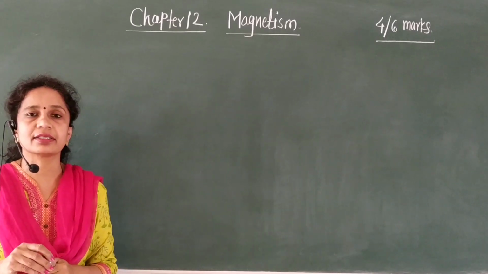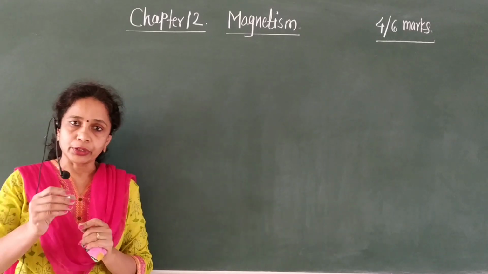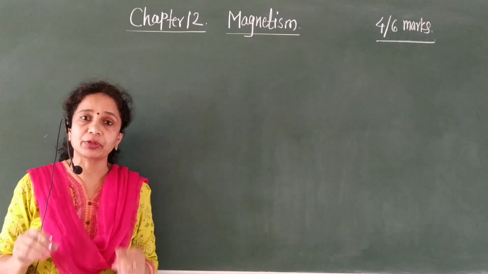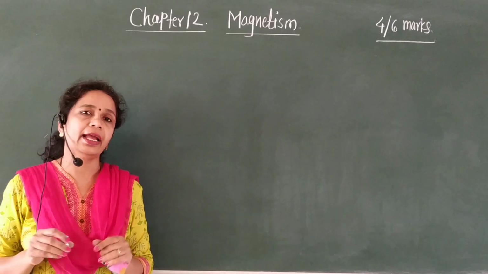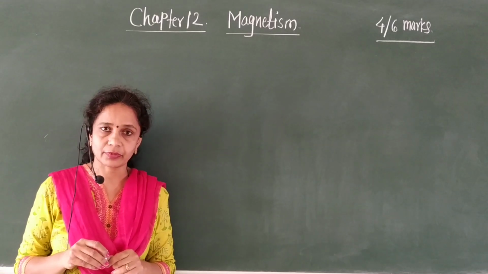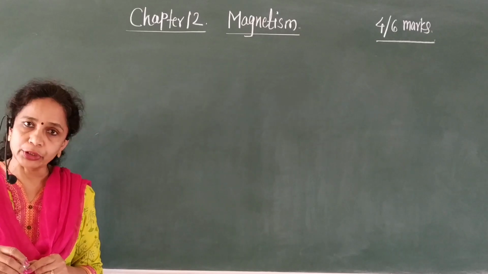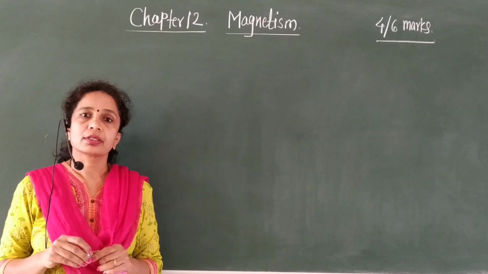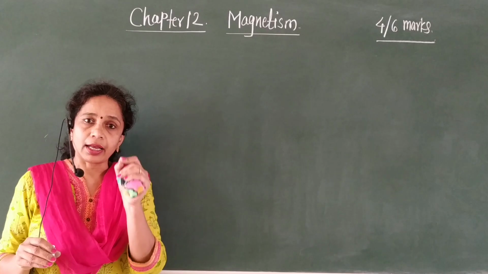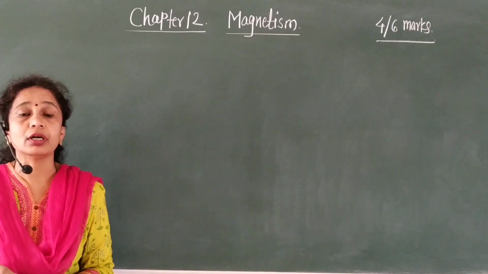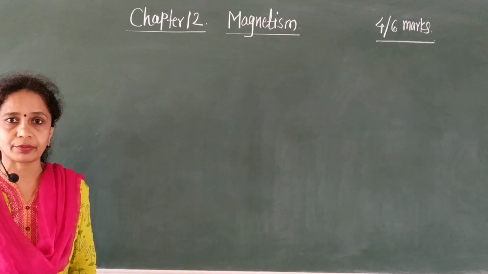Then scientist Oersted gives the relationship between electricity and magnetism. Scientist James Maxwell gives some aspects related to the magnetic force.